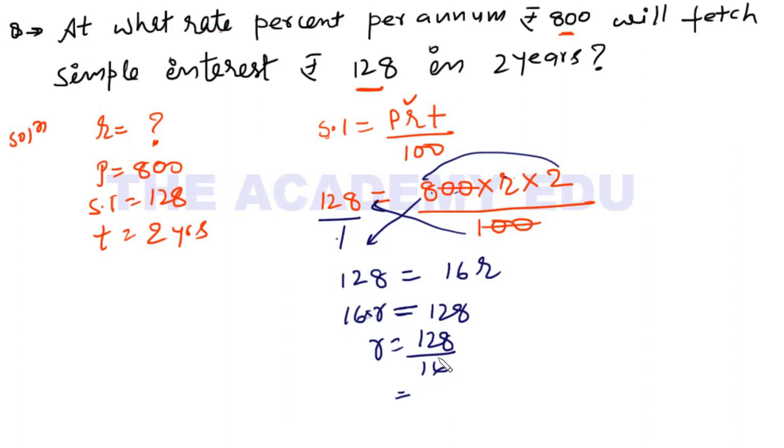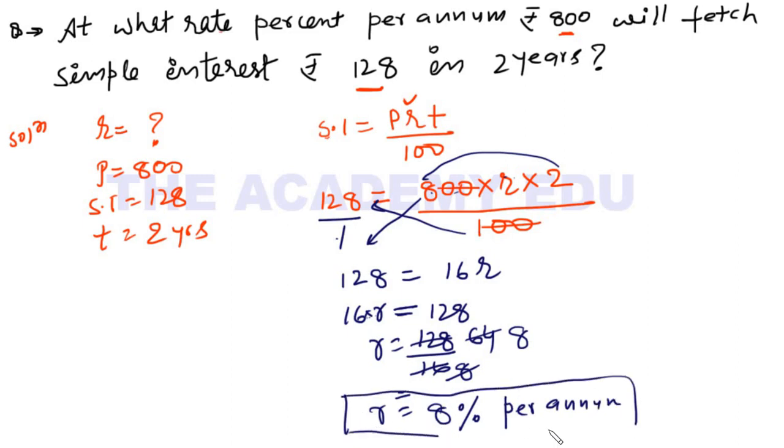So 16 8s are 128. If you don't know, you can divide it like 2 8s are 16, 2 6s are 12, 2 4s are 8, 8 8s are 64, right? So R is equal to 8, and it is always 8% per annum, right? So this is your answer, 8% per annum. Hopefully you got it. If you were unable to get the answer, please pause the video and try once again and again. You will easily understand the things. Now move to the next question.